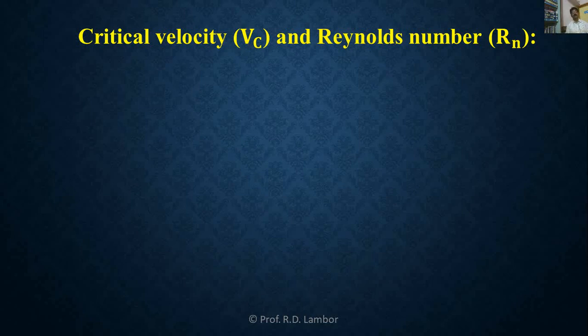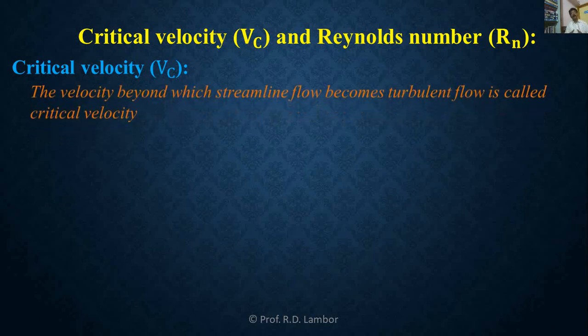will be turbulent. Secondly, Reynolds number is the number used to determine the nature of fluid flow. So let us study the two terms, critical velocity and Reynolds number. Critical velocity is a certain limiting velocity below which the flow of fluid will be streamline or laminar. And when the velocity of flow of fluid increases beyond critical velocity, the streamline flow becomes turbulent flow.